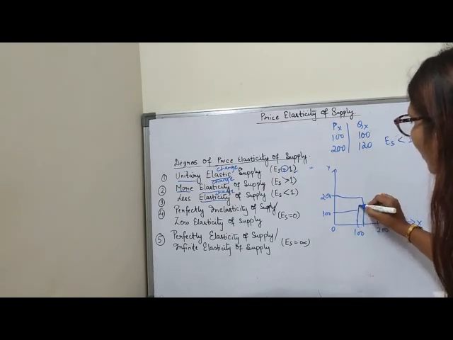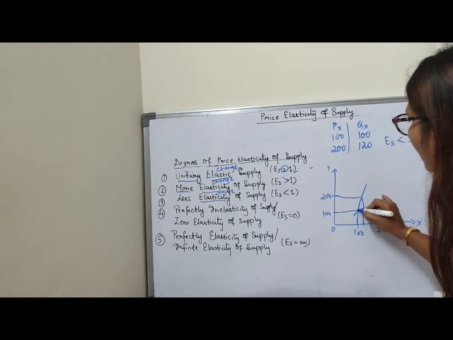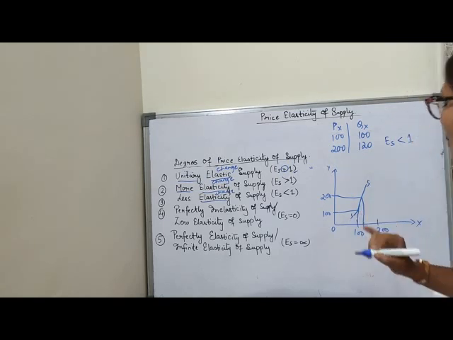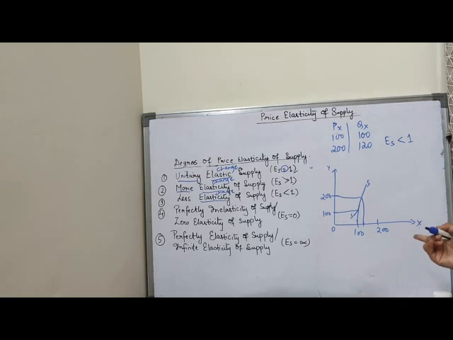Clear? Now if you join this, you will get the SS curve. So here it shows that supply changes less than the price. So it is steeper. You can see the curve is steeper. So elasticity of supply is less than 1.